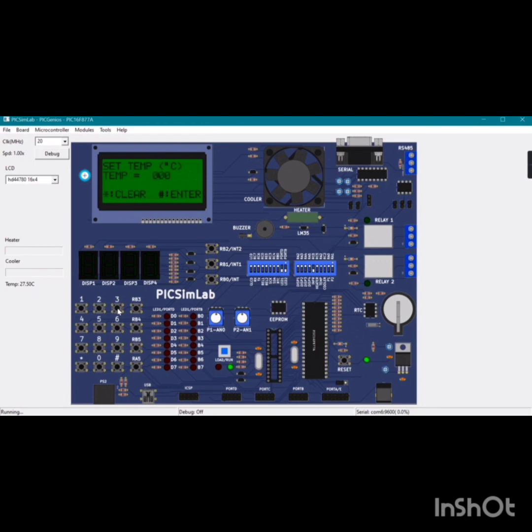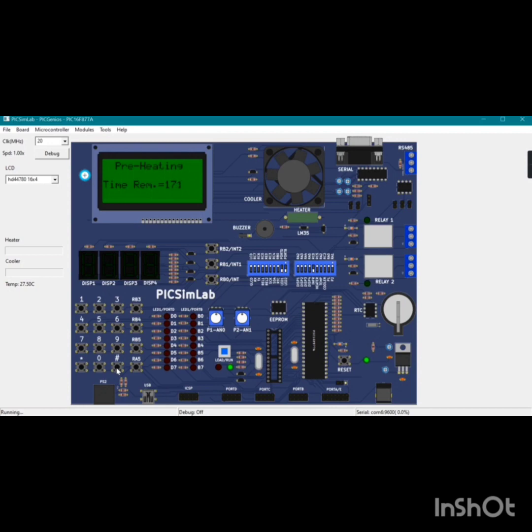So for that we have to enter the temperature to preheat. So let us enter 45 degrees temperature from the keyboard and hash to enter. And now we can see the preheating is done in 3 minutes, that is 180 seconds.